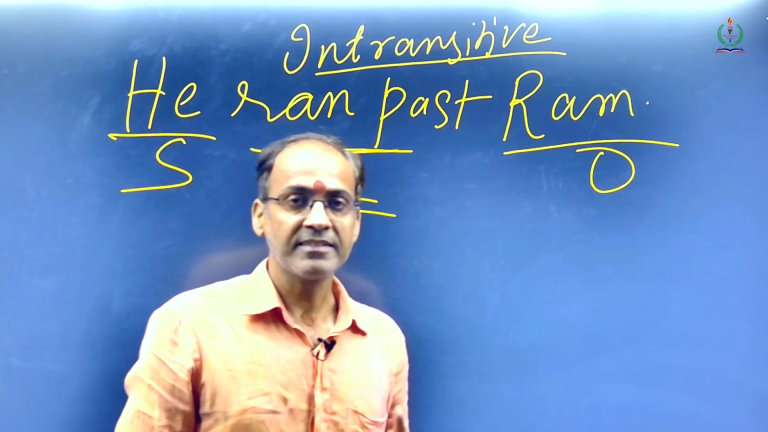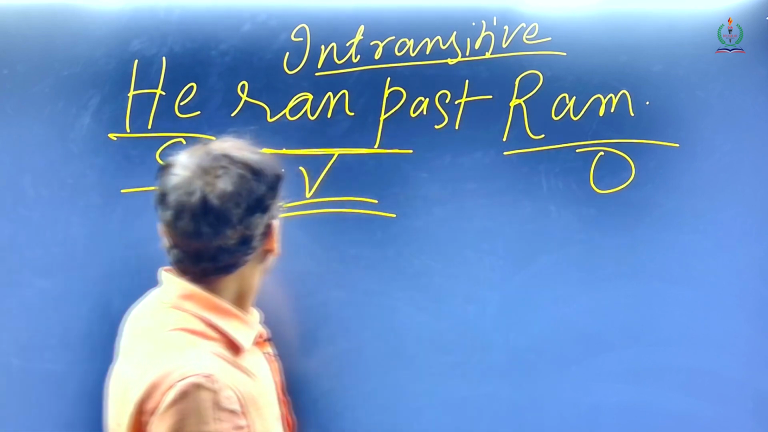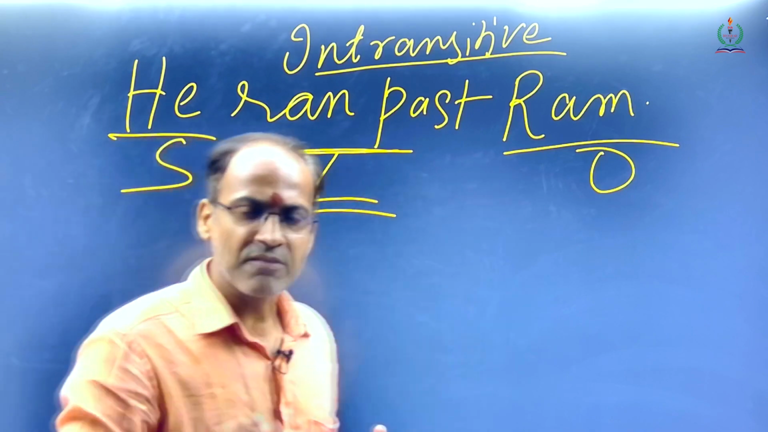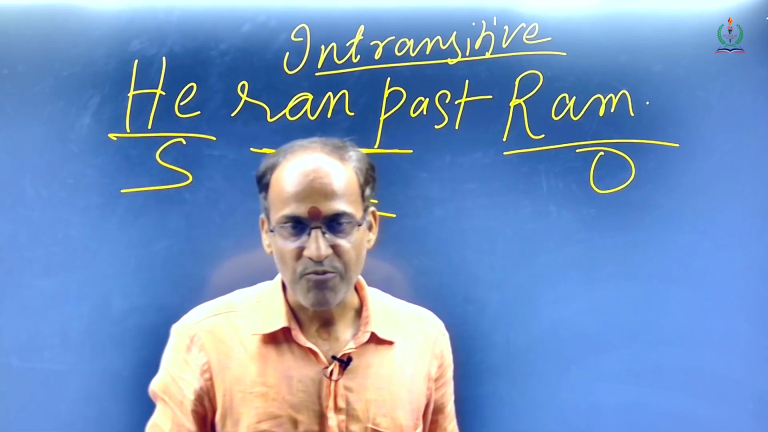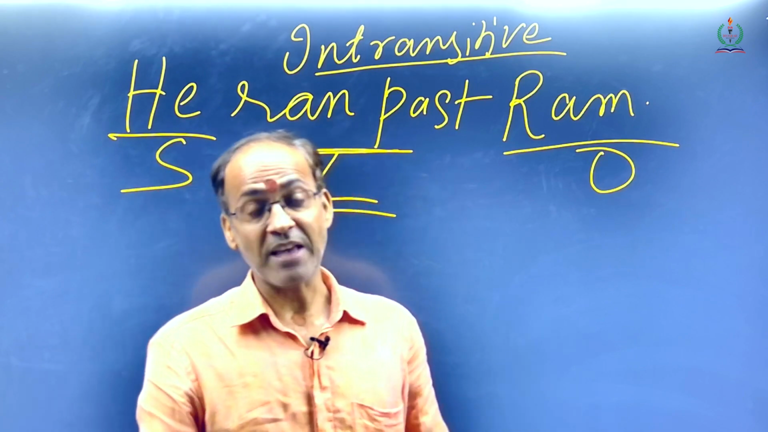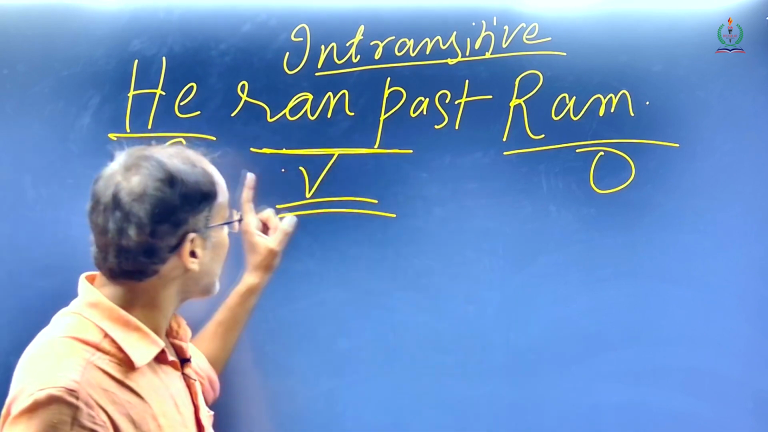That is one thing. Secondly, try converting the sentence into passive form. He ran past Ram. You try whatever comes to your mind, it is not going to come. I tried saying that, but I am not even able to say the passive voice form. That means passive voice is not coming, which means this is an intransitive verb.